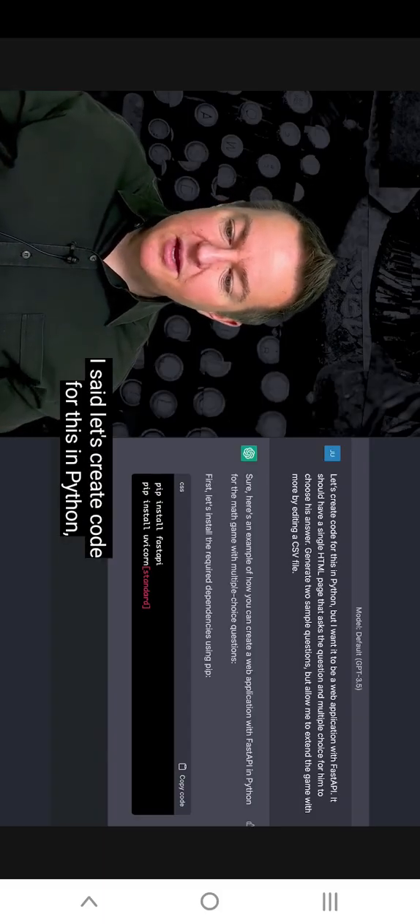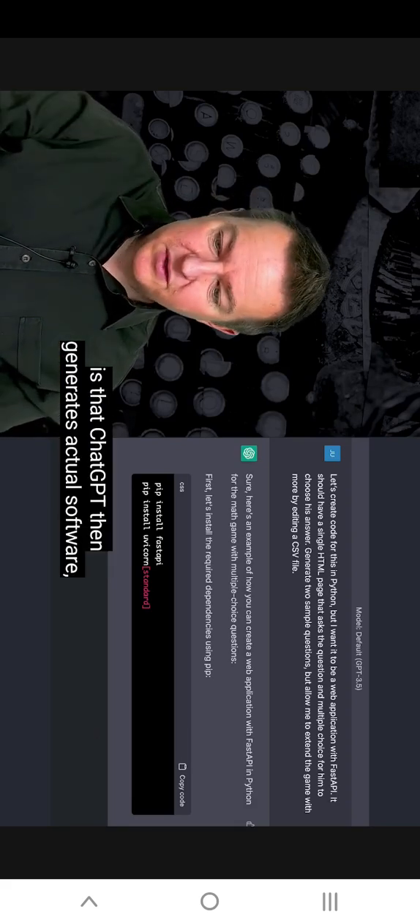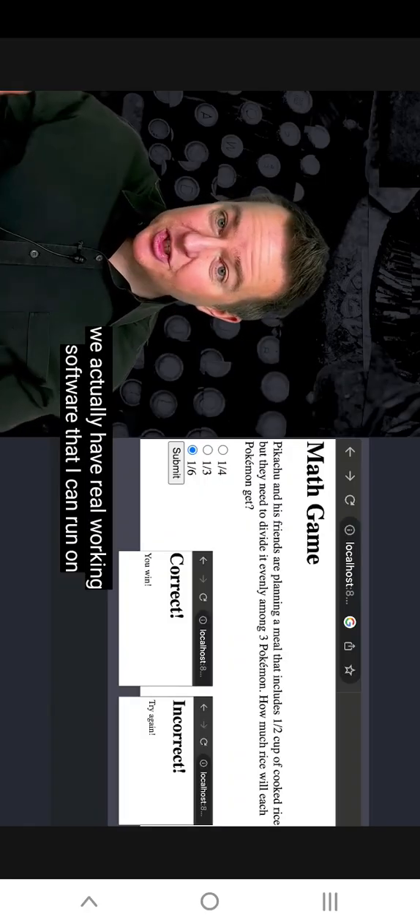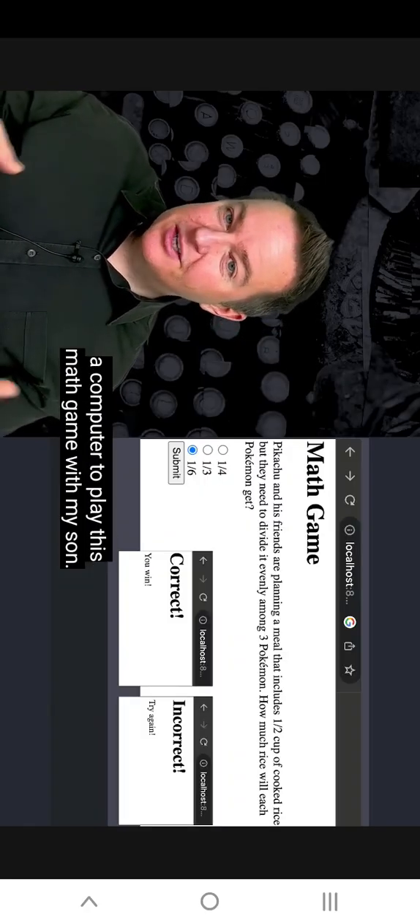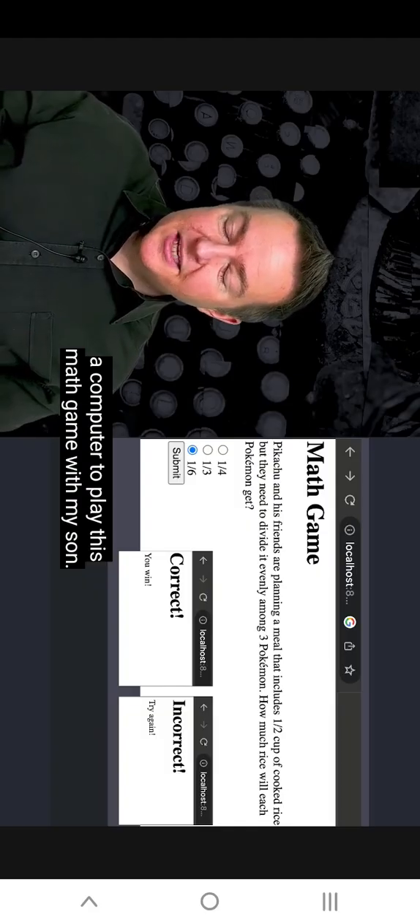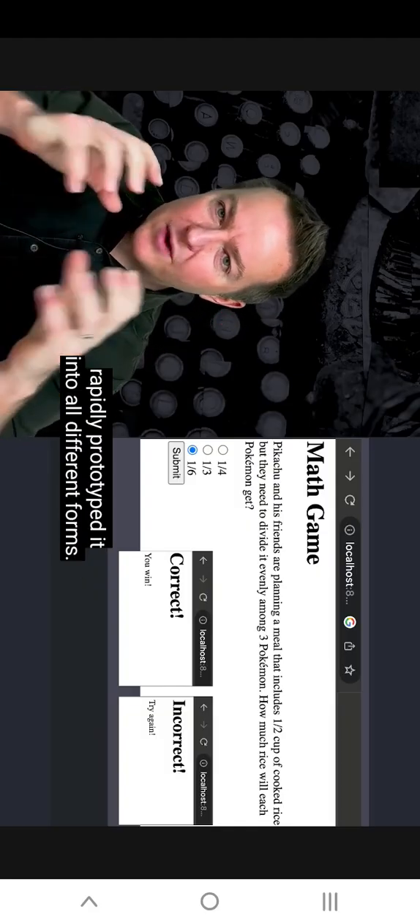So I said, let's create code for this in Python, but I want it to be a web application. And I'm not going to go through all the details because they are domain specific. They use my knowledge of computer science. But the key thing is that ChatGPT then generates actual software, the code for this. I'm not going through all of it, but the important piece is that when we get to the end, we actually have real working software that I could run on a computer to play this math game with my son. And so you can see that we took some simple idea and we rapidly prototyped it into all kinds of different forms.